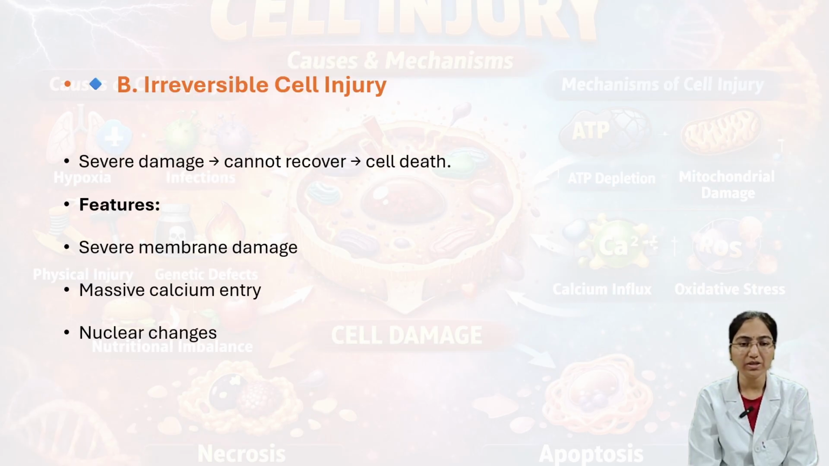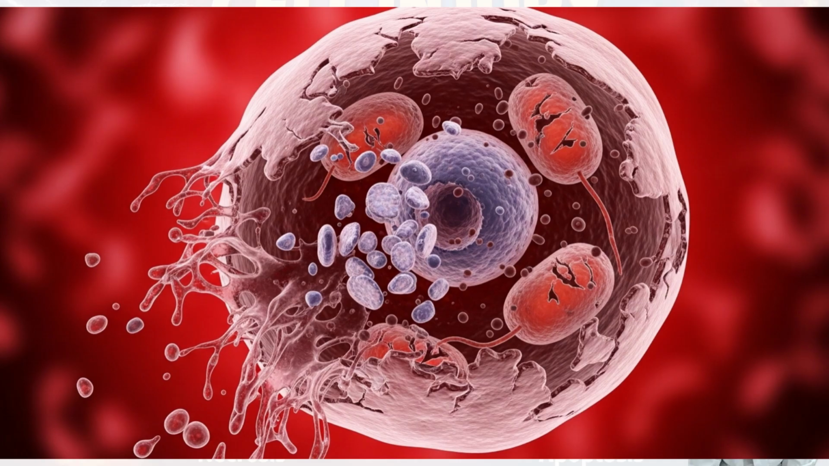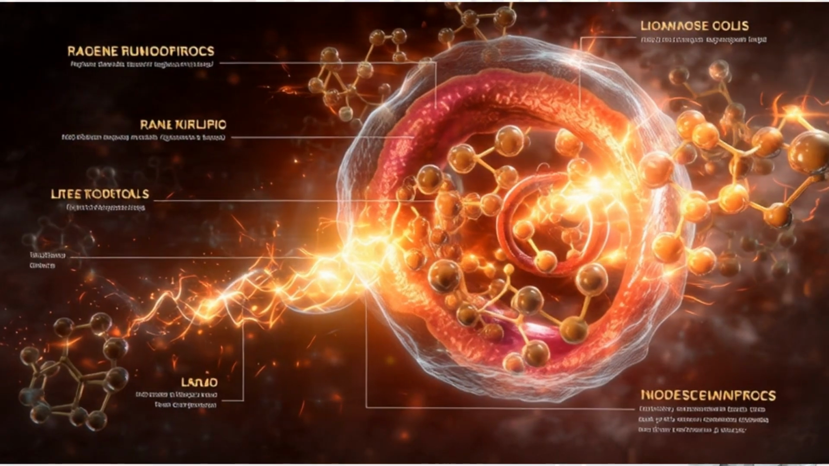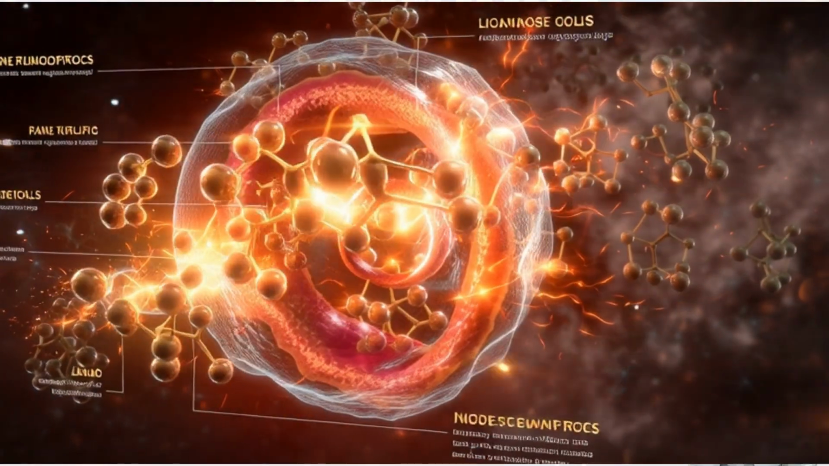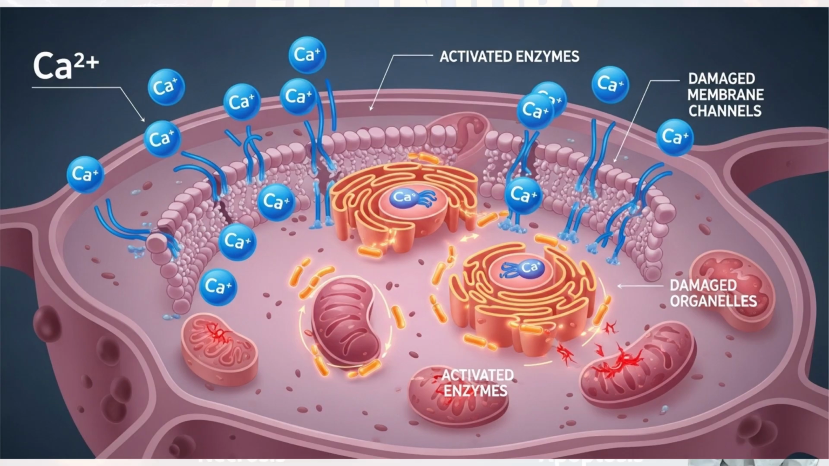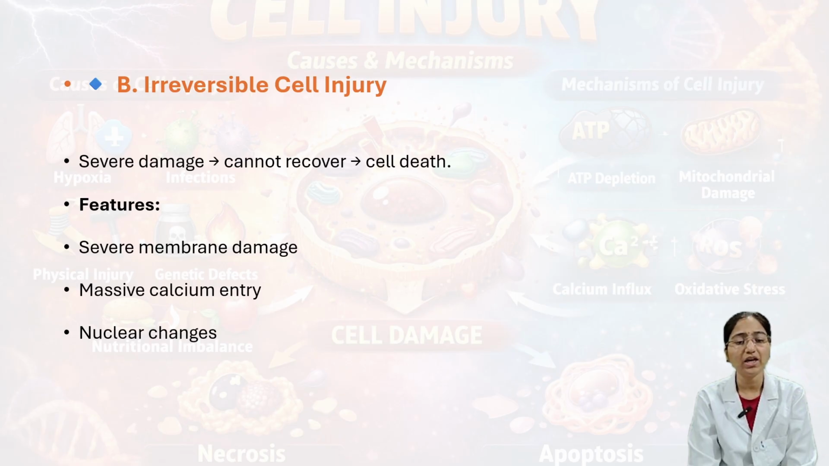Next we'll see irreversible cell injury. Here severe damage will be present to the cells, severe stress stimuli, severe damage that cannot recover, and lastly it leads to cell death. Here we can see the features: severe membrane damage that cannot repair, and then massive calcium entry. Usually a small amount of calcium is present inside the cell, but when the membrane is damaged, calcium ions enter the cell. That's what the massive calcium entry into the cell is.